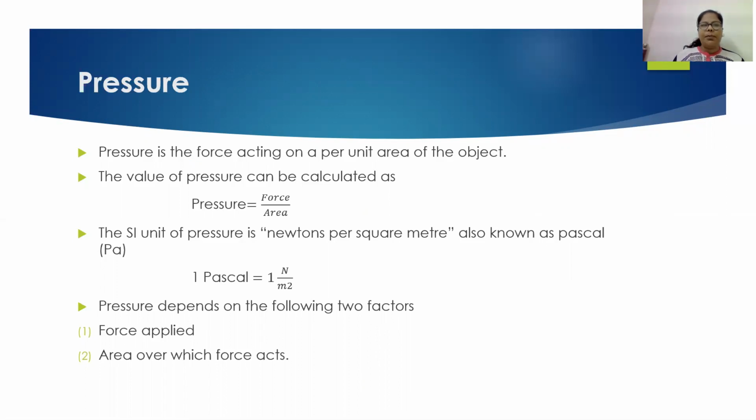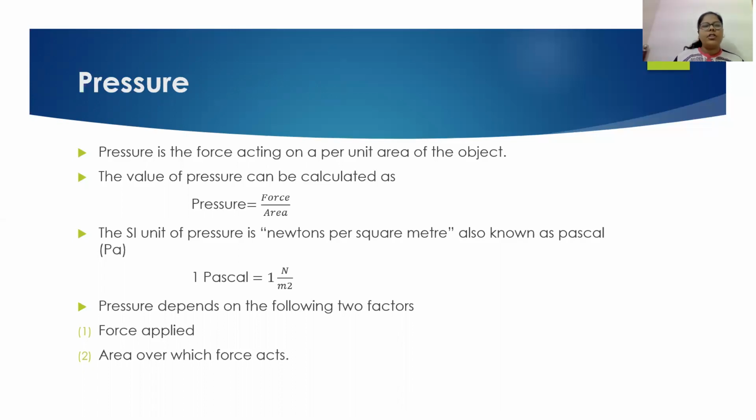For example, when I am trying to push a pin into a wooden board, and I am pressing it with my thumb, the head of the pin, which is getting pressed by my thumb, is the area on which I am applying force. So the force which is applied on that area, the head of the pin, is termed pressure. And pressure can be calculated as force upon area.